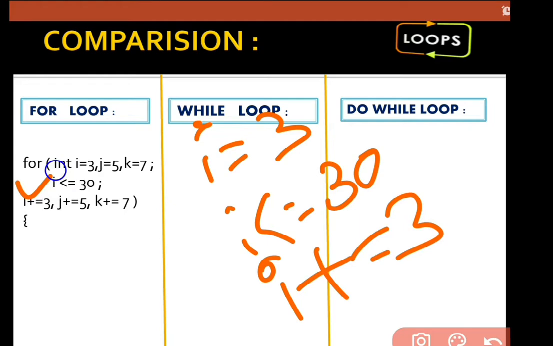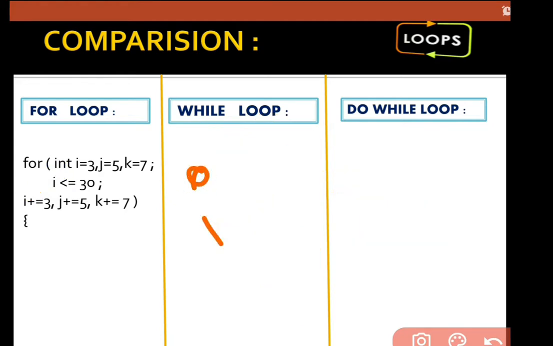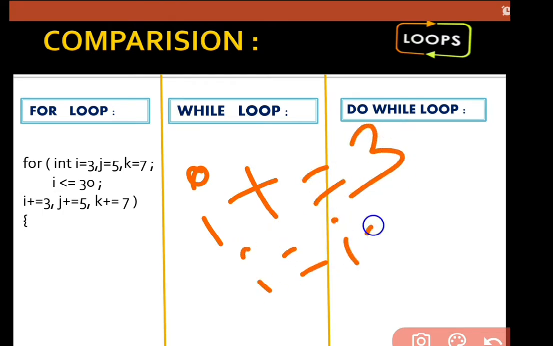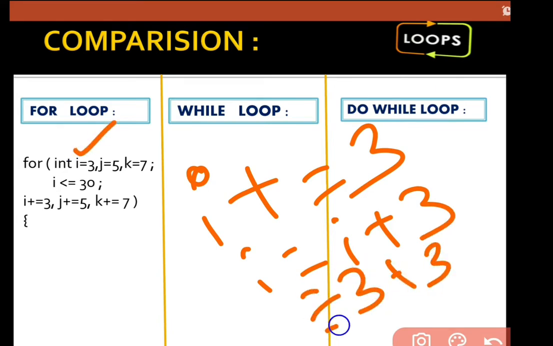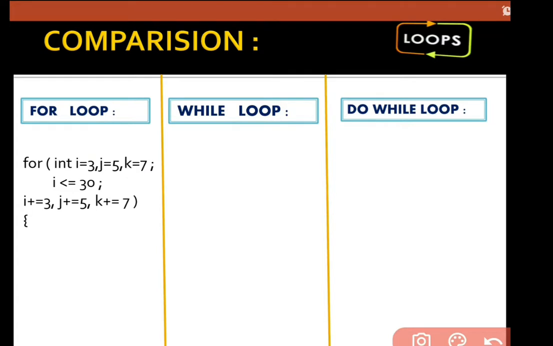How is it going to be increased? See, I'm using a shorthand operator here. i is equals to i plus 3. Initial value of i is 3. 3 plus 3 is 6. In this way, it is going to increase the value till it is 30. In the same way, j is equals to 5. Initial value is 5.